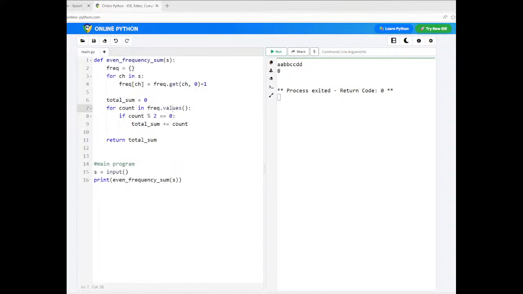Still, if you are interested to write in a more Pythonic way, in this what we are doing, we are manually creating this dictionary, manually counting each character, and directly storing that frequency in the dictionary. But there is a predefined dictionary class available in Python. There is no need to run this loop also. Directly if you give the string, it automatically counts and gives you the frequencies. That is more Pythonic.